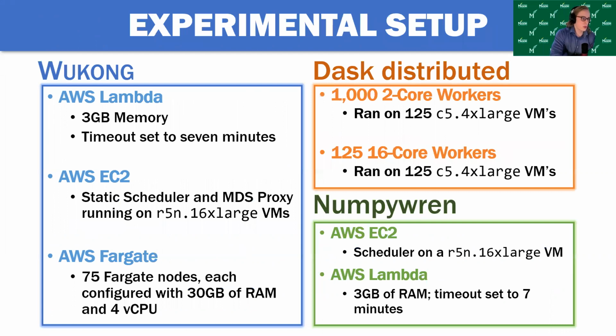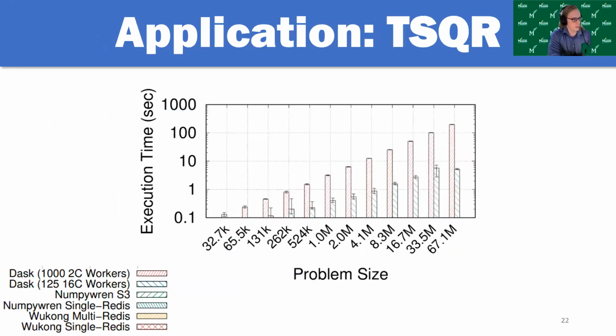And this slide shows our experimental setup. I go over this in the thesis in greater detail, so just refer to that if you want a deeper explanation. So the first chart we have here is tall and skinny QR decomposition. So what we see here is just the results for Dask, and we actually used 2 Dask configurations.